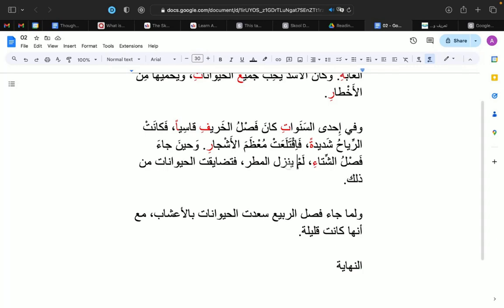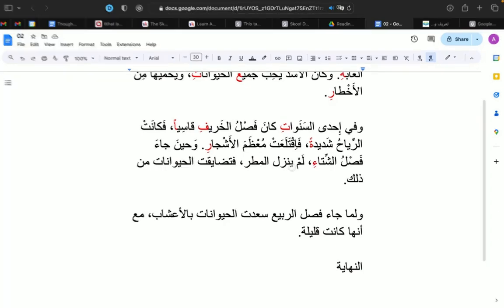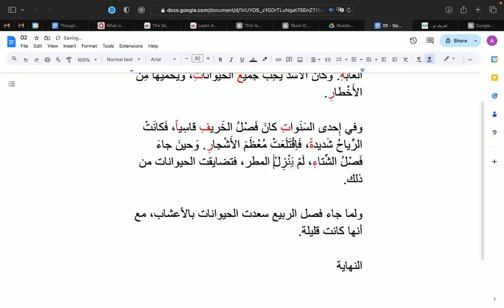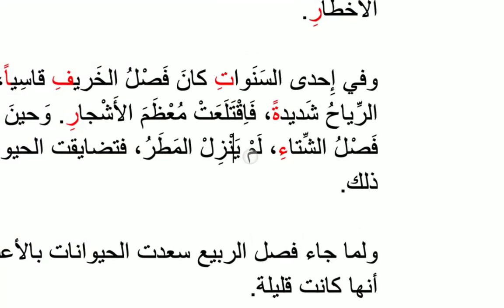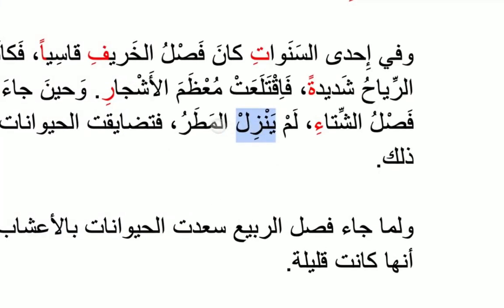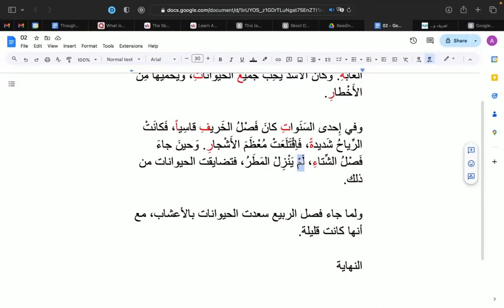Kind of like how prepositions are called حرف الجر. لم is حرف جزم, and لم ينزل المطر. So lam means it's nullifying, that the rain did not come down. It did not descend. ينزل is to come down or to descend. المطر is rain, and لم ينزل means it did not come down.